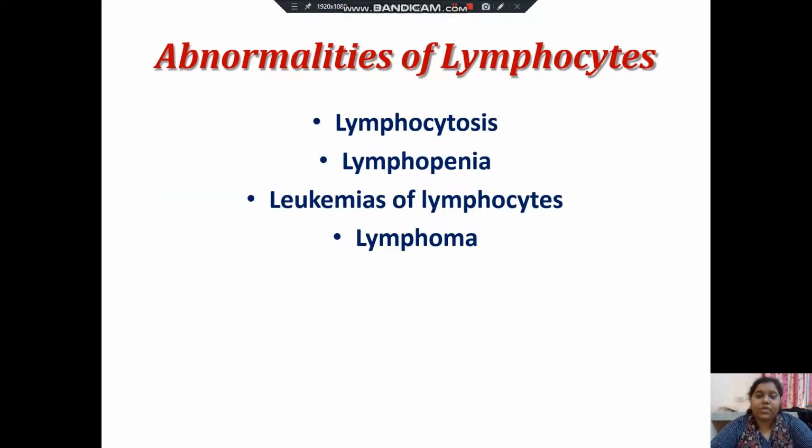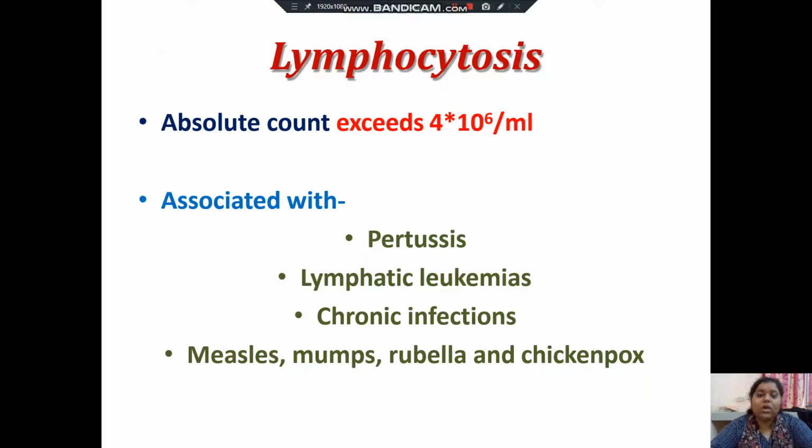Now the abnormalities which are caused due to lymphocytes, that is lymphocytosis, lymphopenia, leukemias of lymphocytes, and lymphoma. Now coming to the disease, that is lymphocytosis. Its absolute count exceeds 4 into 10 to the power 6 per ml, and it is associated with pertussis, lymphatic leukemias, chronic infections, measles, mumps, rubella, and chickenpox.